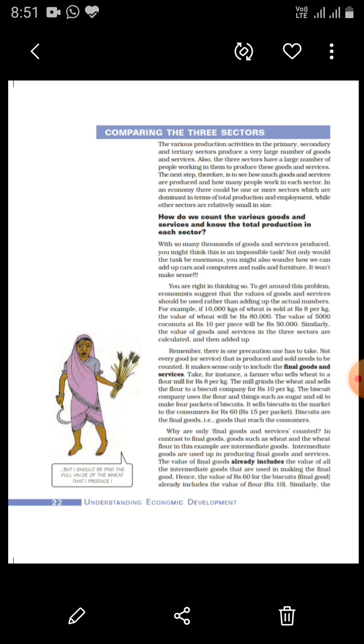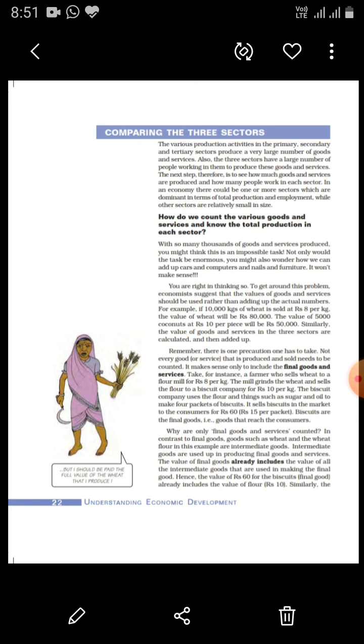It makes sense only to include the final goods and services. It means we have to count the value of only those goods which we are finally using, which we are finally consuming. Now we will discuss how we will do that.